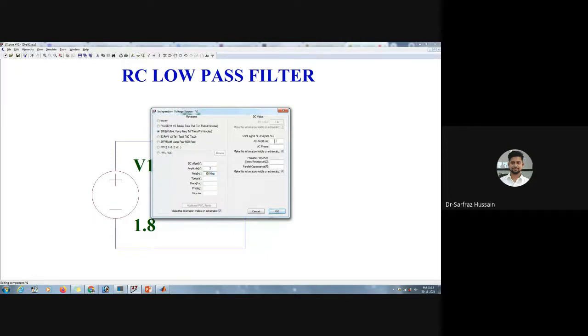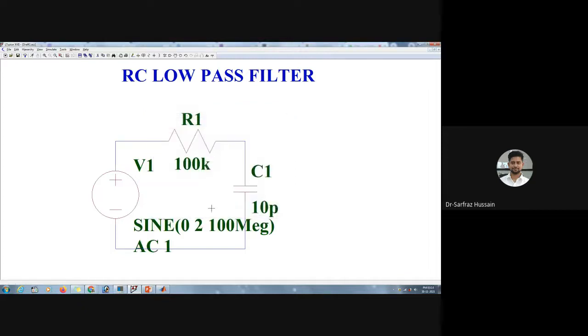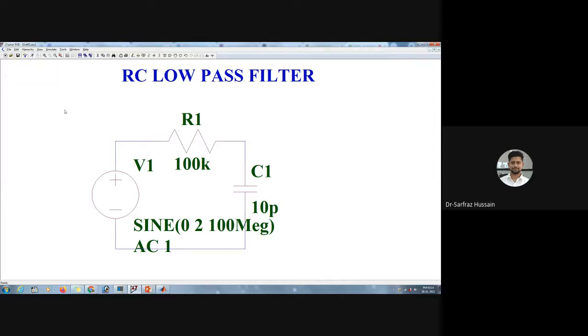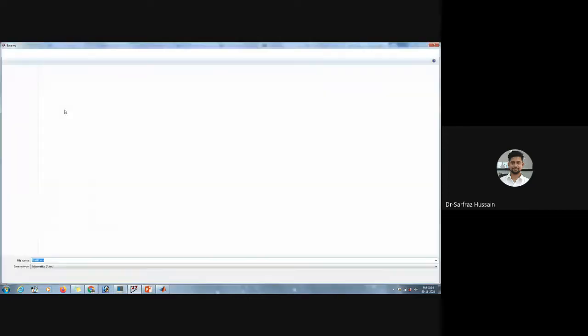And if we are going to do the AC analysis, make sure that you're putting the AC amplitude as 1, and we'll click on this one. So we have this complete circuit. Now we can save this circuit. For saving this circuit, click on File, then you have an option for Save and Save As. You have to click on Save As, then you can choose the particular folder where you want to save it.